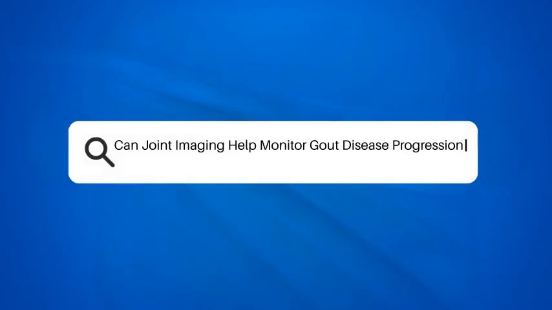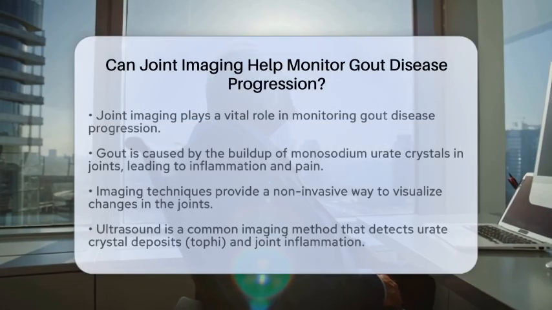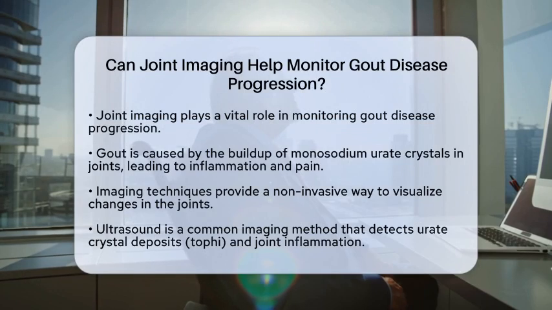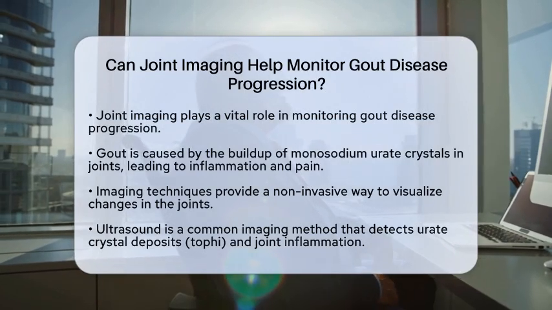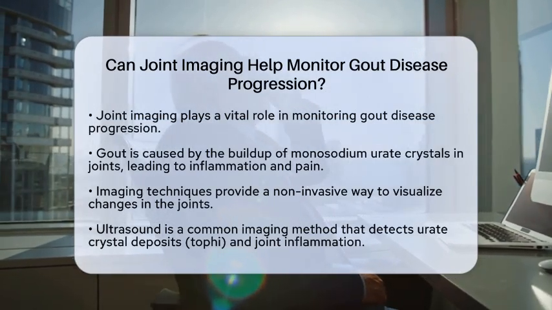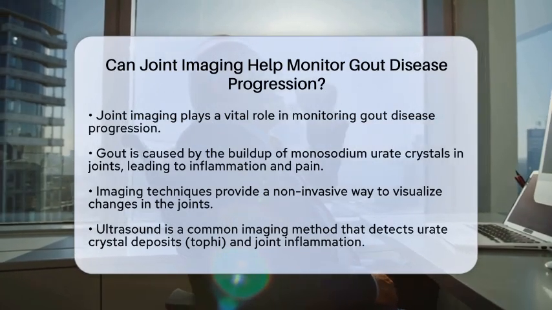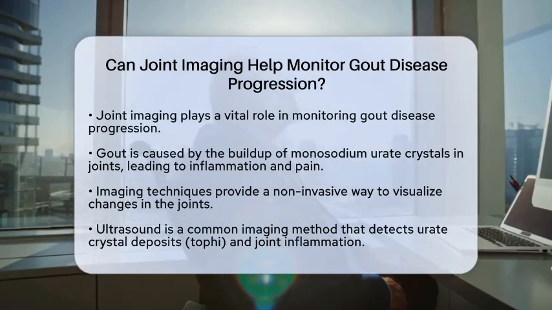Can joint imaging help monitor gout disease progression? Have you ever wondered how doctors keep track of gout disease and its progression? Joint imaging can be a key player in this process. Gout is a type of inflammatory arthritis caused by the buildup of monosodium urate crystals in the joints.